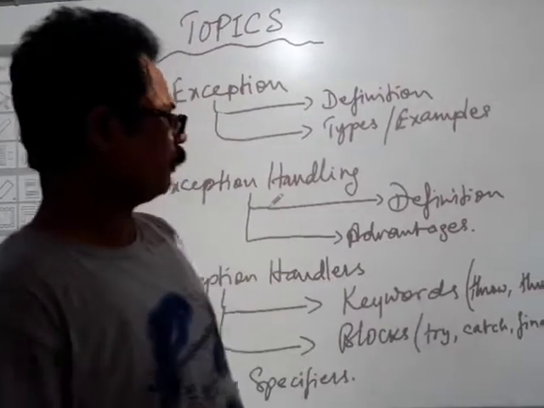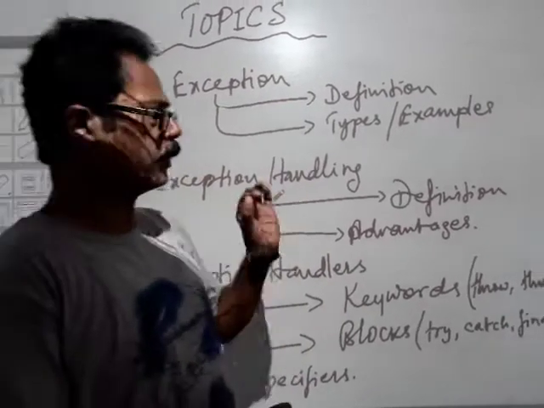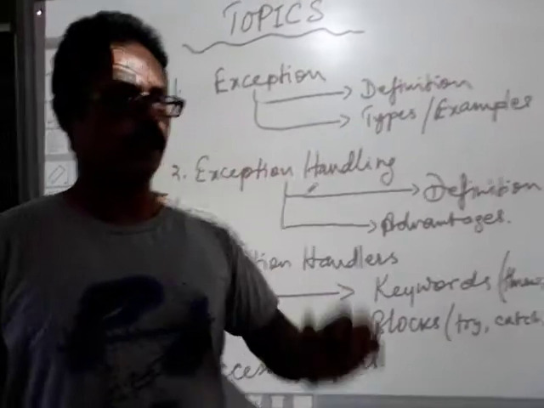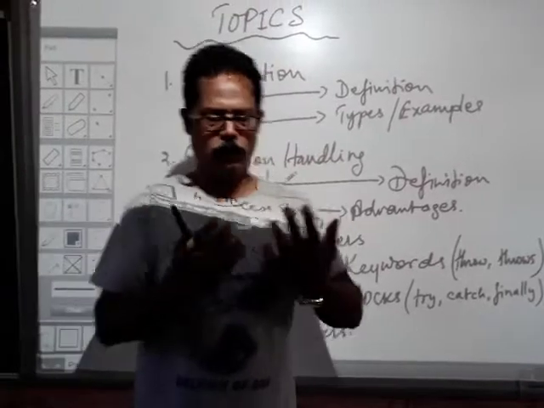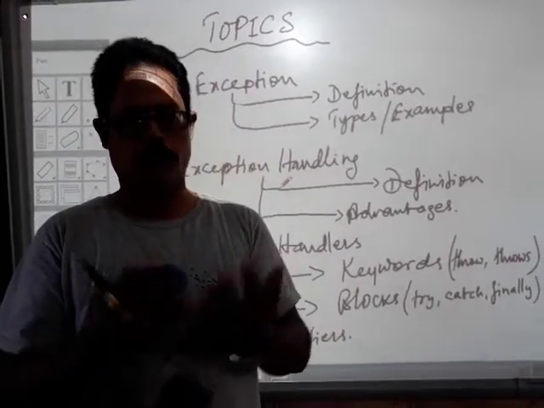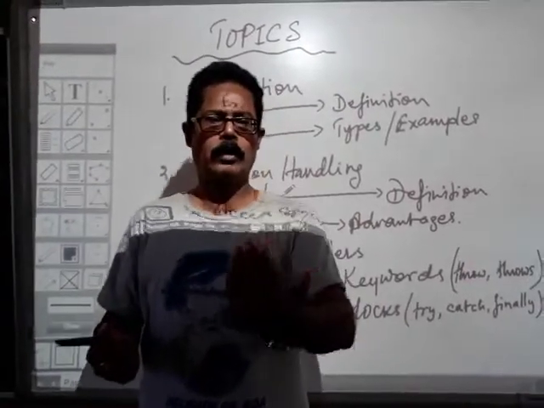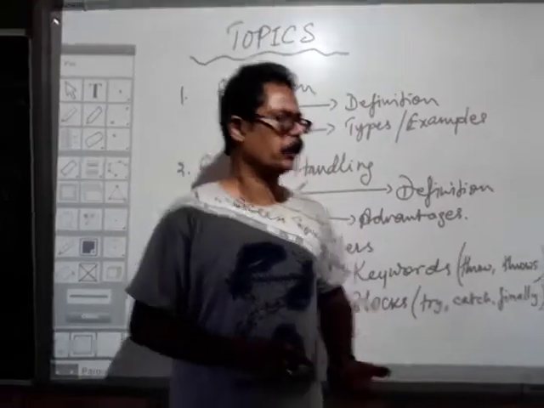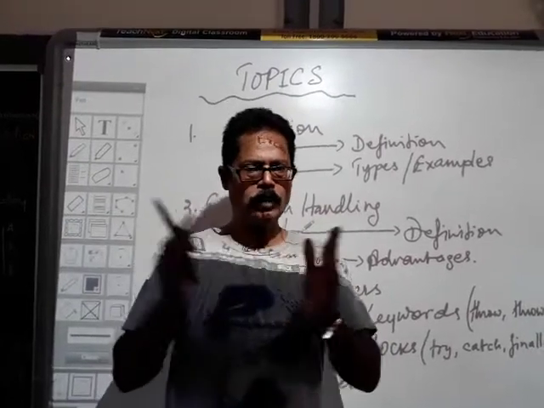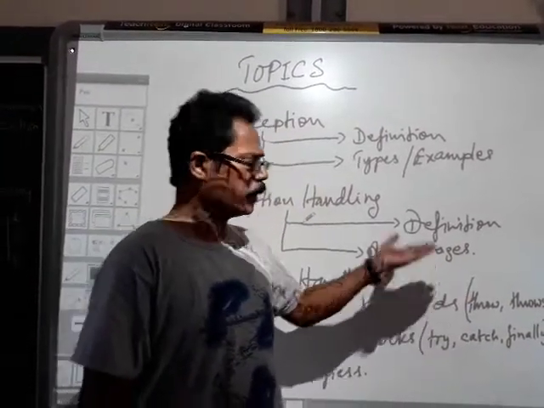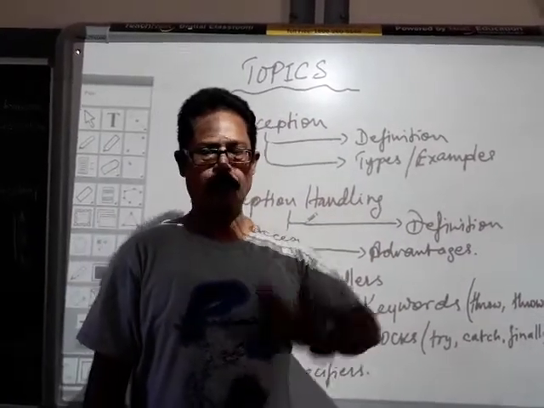When we talk about the advantages of exception handling, you know what exception handling does? The first advantage is that it separates the error code from the normal code. The code is made up of both normal as well as error code. So here the error code is separated so that the normal code is allowed to function properly during the runtime. Then once the error code is separated, it enhances the readability of the program. The program becomes easy to understand and to execute.